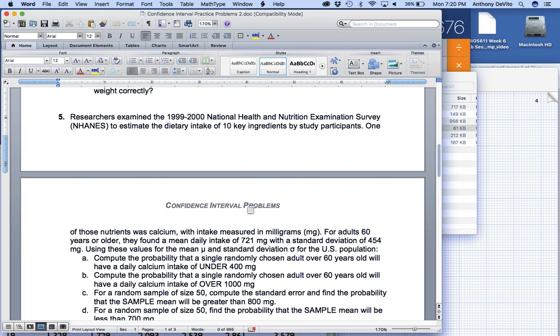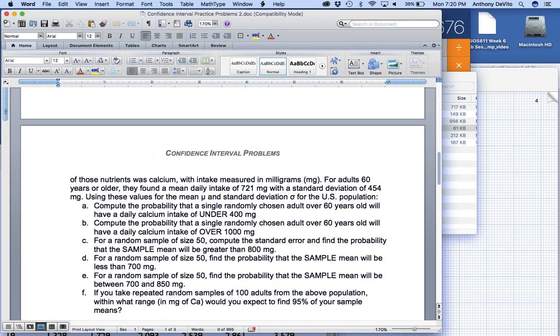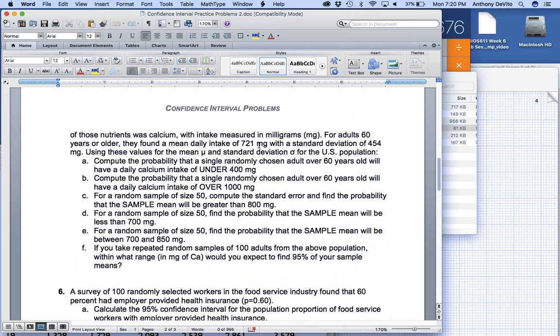The NHANES survey estimated dietary intake of 10 key ingredients. Calcium for adults 60 years or older, they found a mean daily intake of 721 milligrams, with a standard deviation of 554 milligrams. Compute the probability that a single randomly chosen adult over 60 years old will have a daily calcium intake of under 400 milligrams.